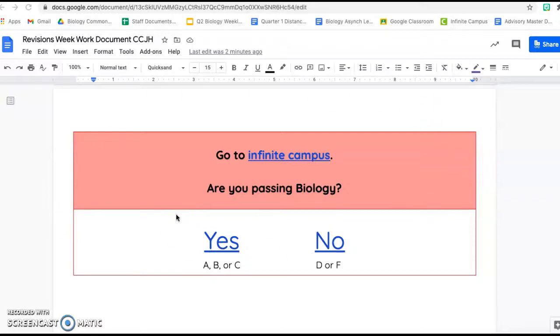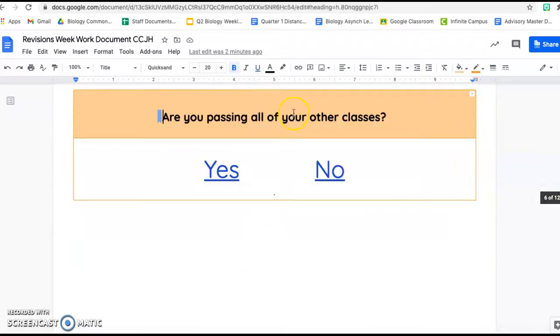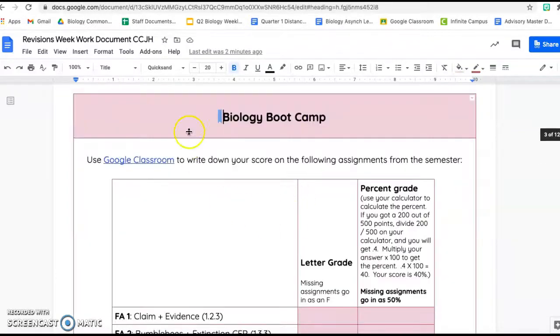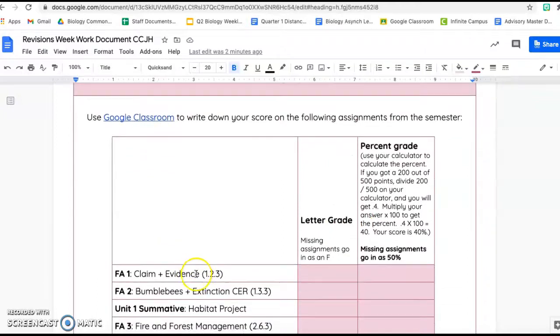So the first thing you need to do is go to Infinite Campus and check if you're passing biology. If you are, you will click here on yes and go to this bookmark. It will take you to this second question. If you are passing all of your other classes, click yes. Go again to the bookmark, then answer this question. In biology, you have A, B, or C. Let's say I have a B. So I will click again on the bookmark and it will take me to Biology Bootcamp.